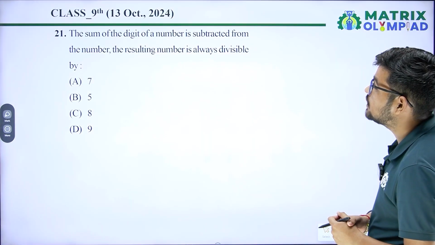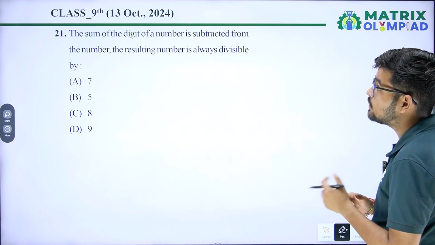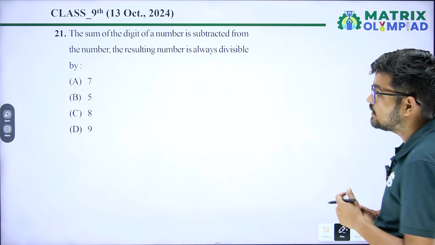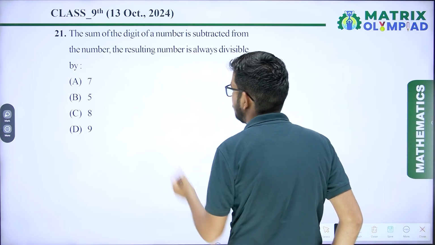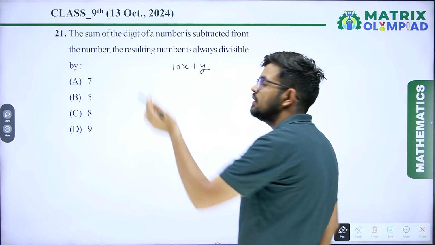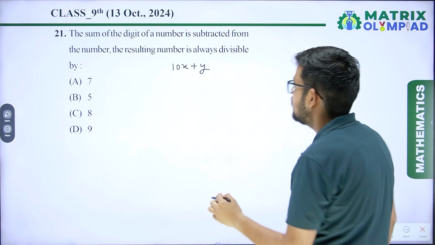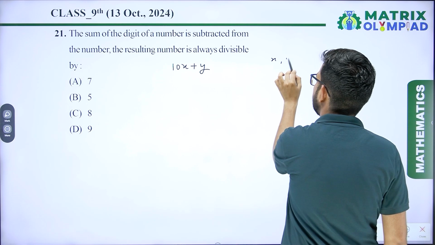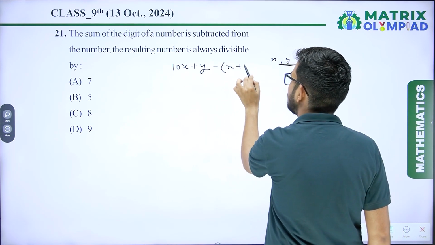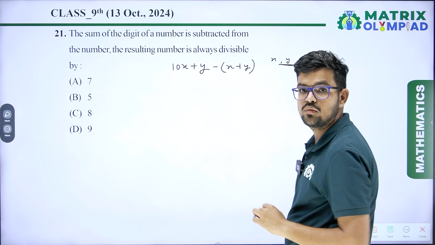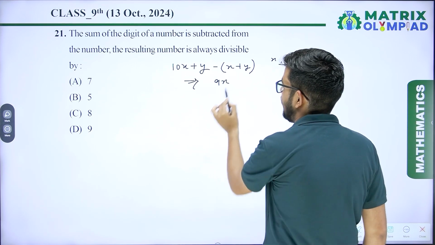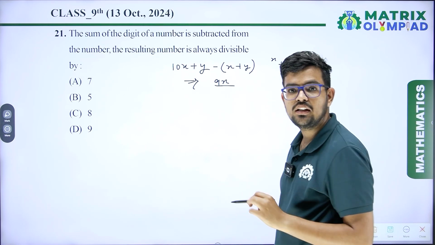Hello and welcome to the paper solution of class 9th mathematics. Our first question: if the sum of the digits of a number is subtracted from the number, then the resulting number is always divisible by? Just assume we are taking a 2-digit number, and the number is 10x plus y. We can take a 3-digit number, 4-digit number as well. Its digits are x and y. From the number, the sum of the digits is subtracted. When you subtract, you will get 9x. And 9x is always divisible by 9.